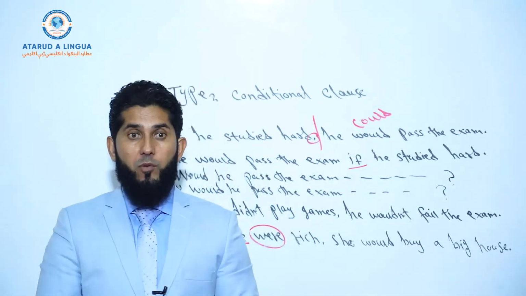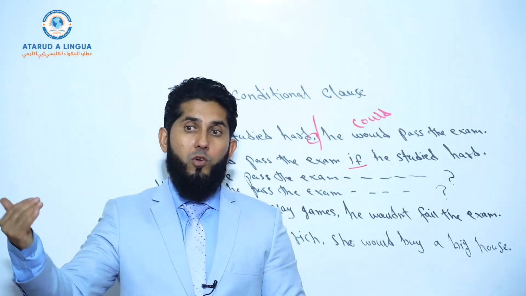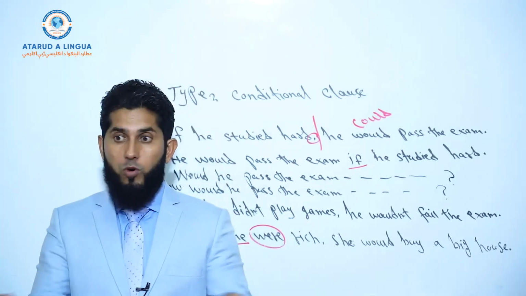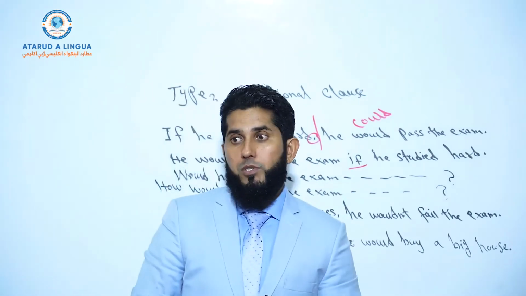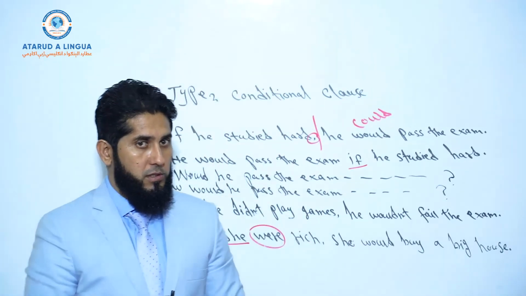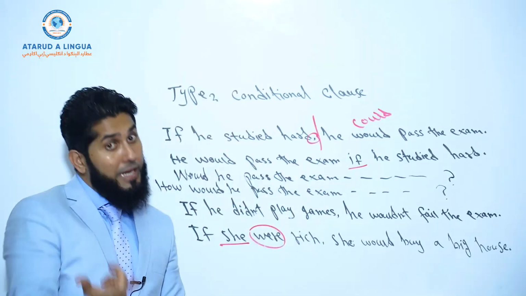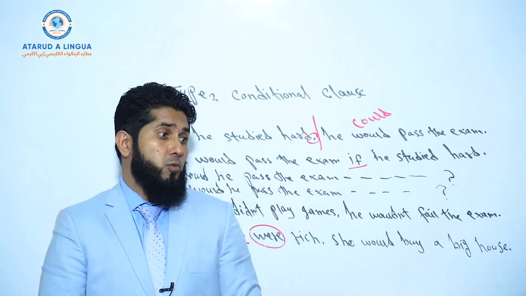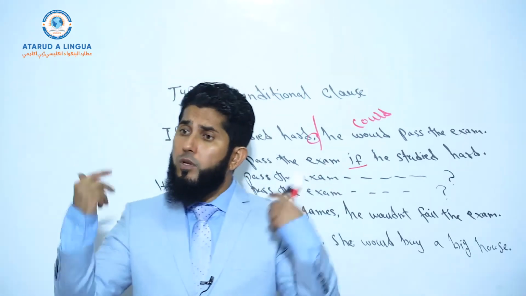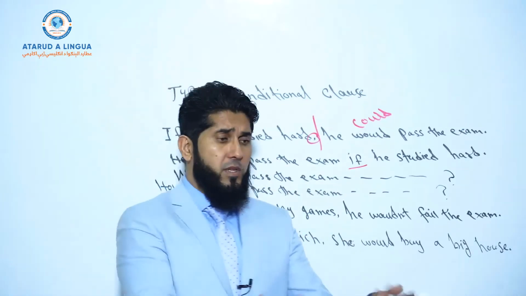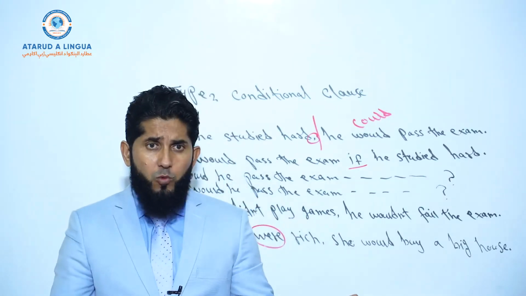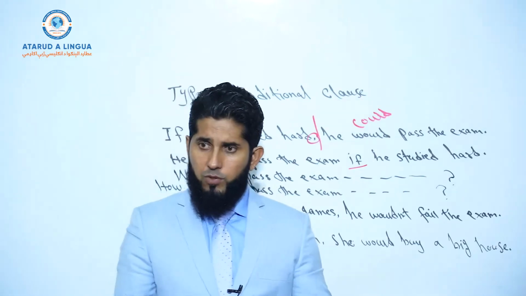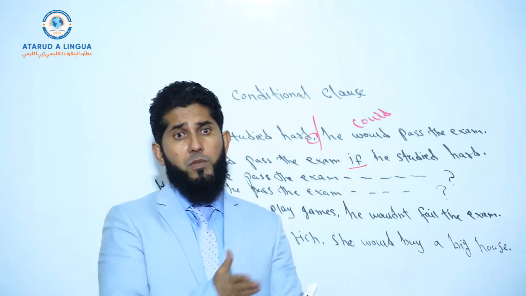Understood? In your language, the position of the subject is in one place, and the verb comes in a different place. But in English, it's not exactly like that. Word for word interpretation, translation is wrong as well, okay? You get the point? But just think in English. For what purpose do we use the zero conditional clause? When we talk about something that is always true, but it is conditional on something else. We talk about something that we do in our daily life, in something true, in something real, but still conditional on something else.